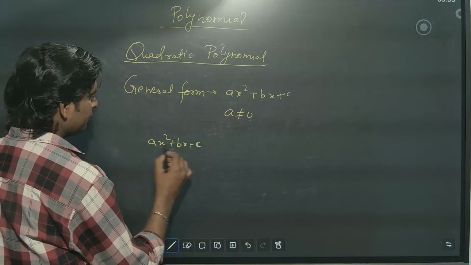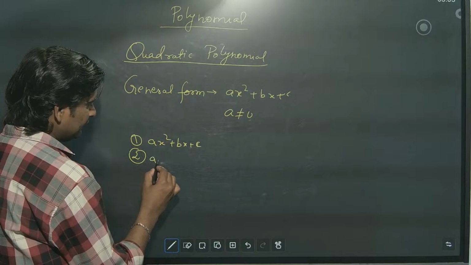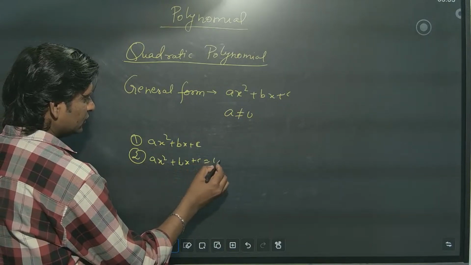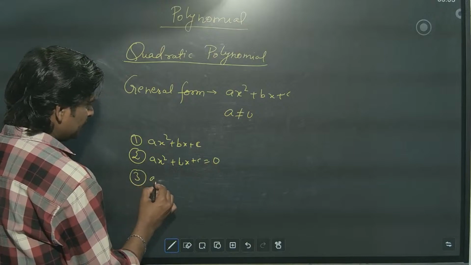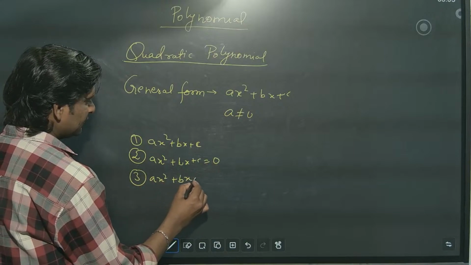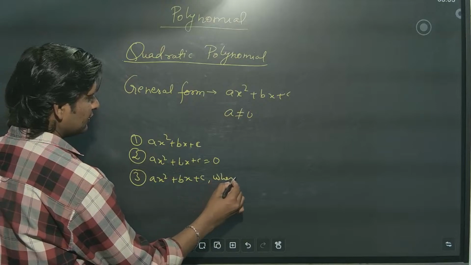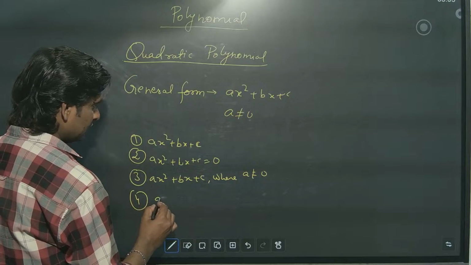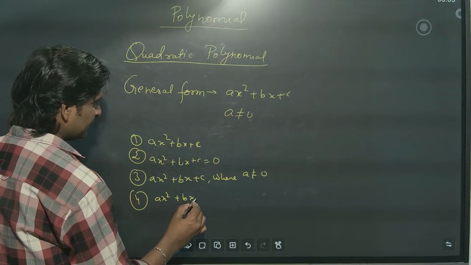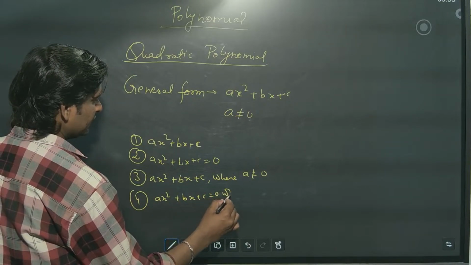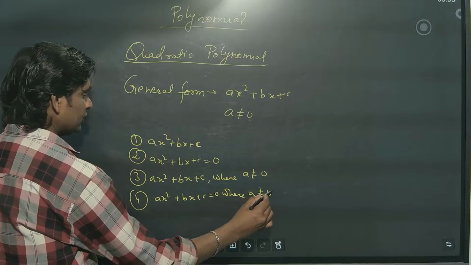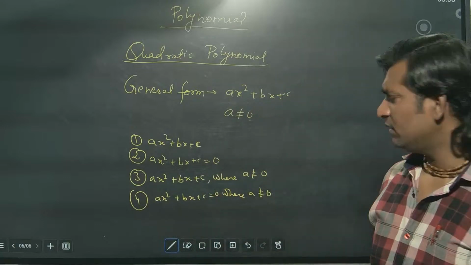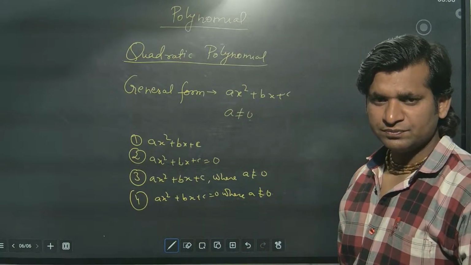Second, ax square plus bx plus c equal to 0. Third, ax square plus bx plus c where a is not equal to 0. Fourth, ax square plus bx plus c equal to 0 where a is not equal to 0. So which is the suitable option?